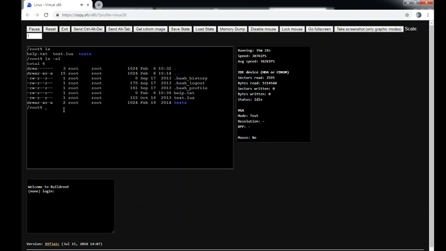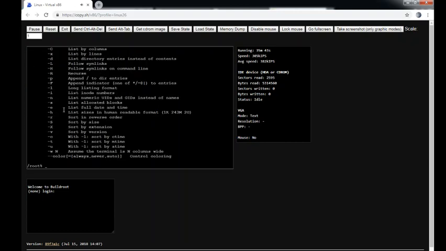And the one command we learned today is ls. From here, if you want to see more help on it, you can say ls --help, and it will display some of the attributes that we can see, like list by columns, list by lines. So these are all the options you can use. Sort by size, sort by extension. So these are the options available for you to use with ls.